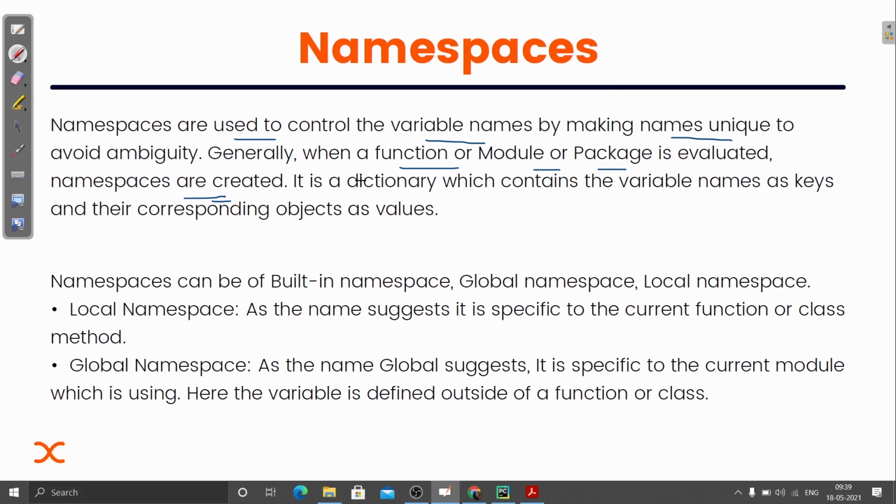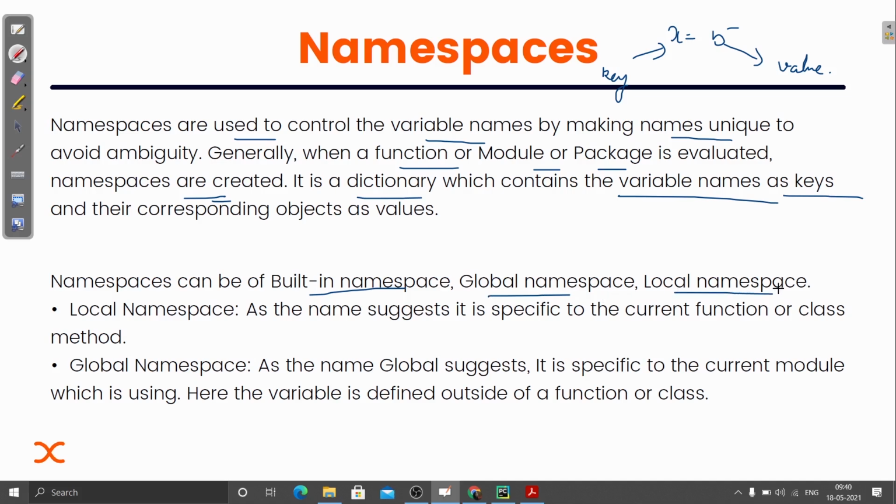It is actually stored like a dictionary, which contains the variable names as keys. Suppose I'm storing x equal to 5. This x will work like a key, and this value, or the object, will work like a value. So a namespace can be a built-in namespace, a global namespace, or a local namespace.